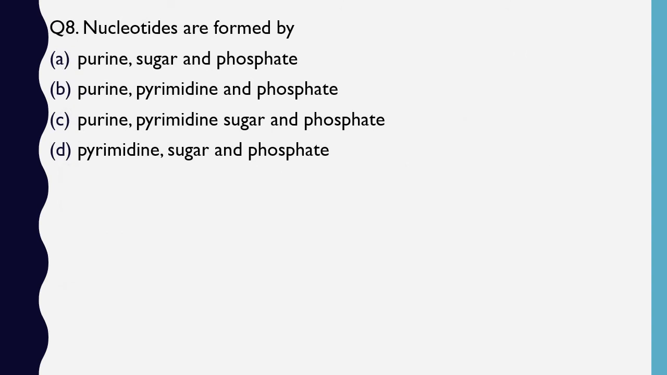Question number 8. Nucleotides are formed of. Remember guys, when you read such questions, what are they asking? Nucleotide or nucleoside? That single word of S or T makes a great difference. So in the question they are asking about nucleotide. Purine, sugar and phosphate; purine, pyrimidine and phosphate; purine, pyrimidine, sugar and phosphate; pyrimidine, sugar and phosphate. So the correct answer is option C, purine, pyrimidine, sugar and phosphate.